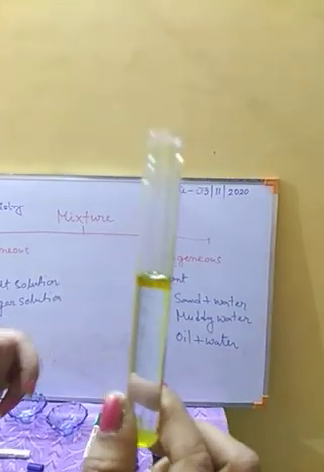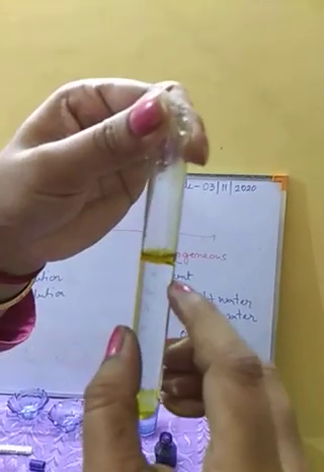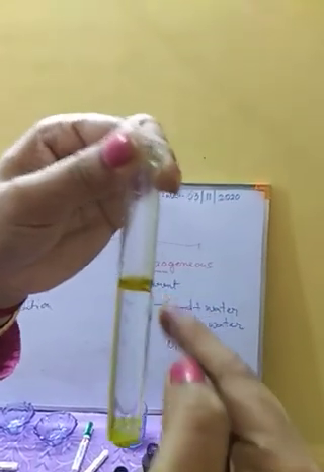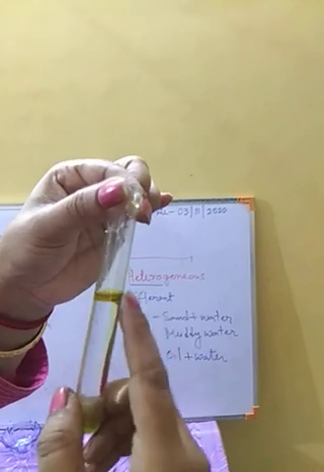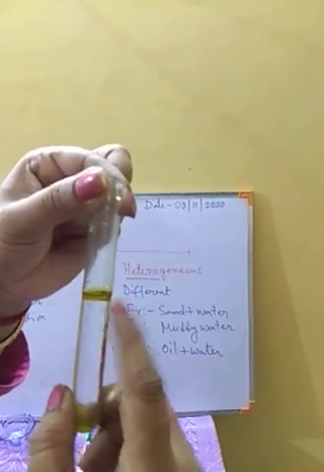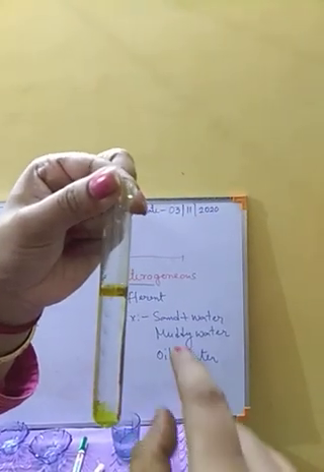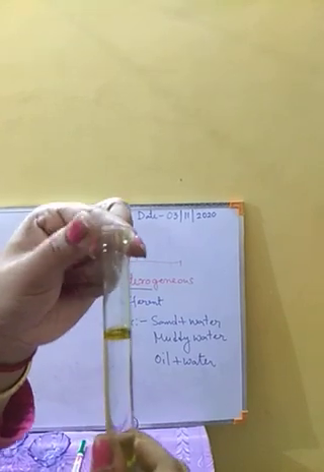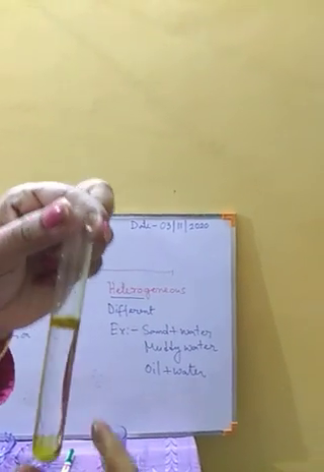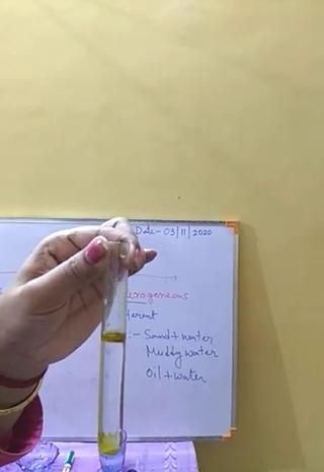So here also the concentration of this mixture is not the same everywhere. In the upper side we are getting more oil, so the concentration of oil is more in this part, and the concentration of water is more in the lower part. That means the concentration is varying in this whole mixture. That's why this is a heterogeneous mixture.